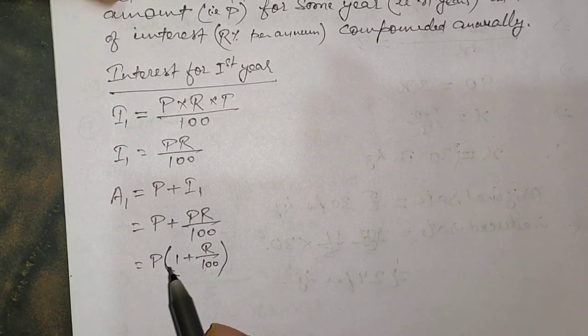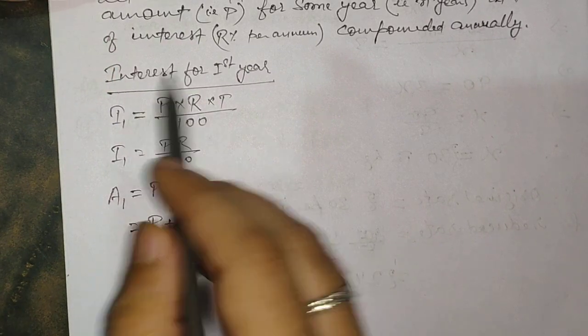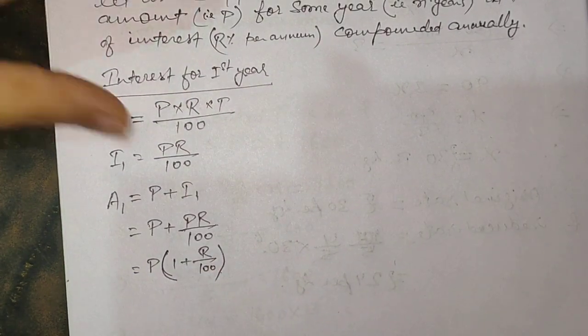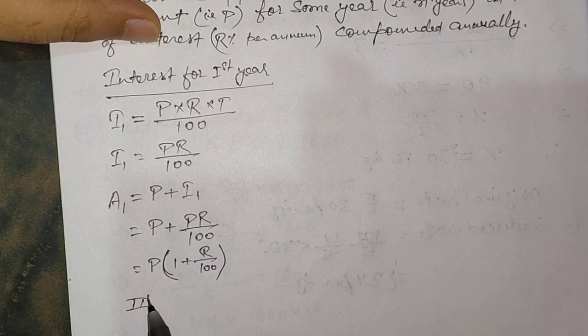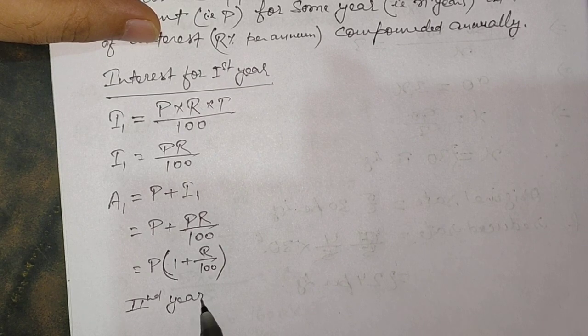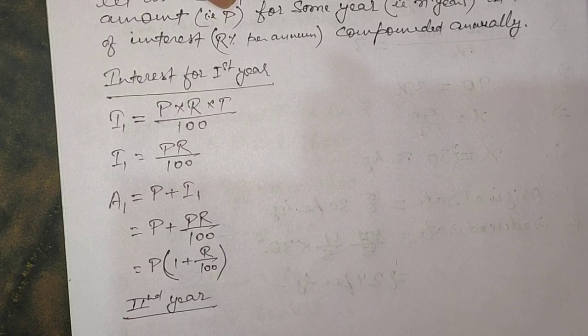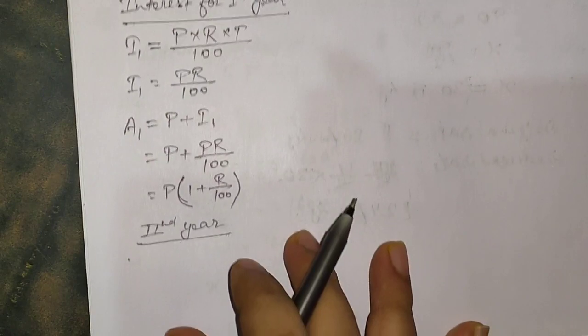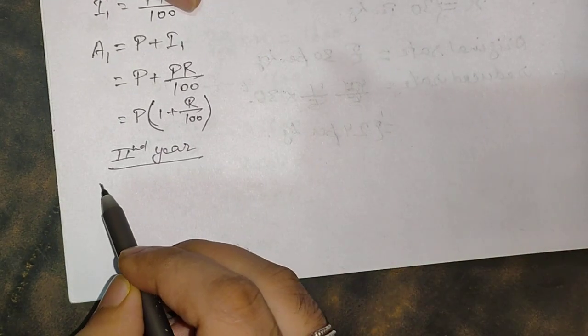Now according to the concept of compound interest, this amount for the first year is going to be the principal for the second year. So now we are going to calculate the interest for the second year. The first year we are done. Now the second year. For the second year, first of all we need the principal, because the principal is going to change. I hope all of you get it.